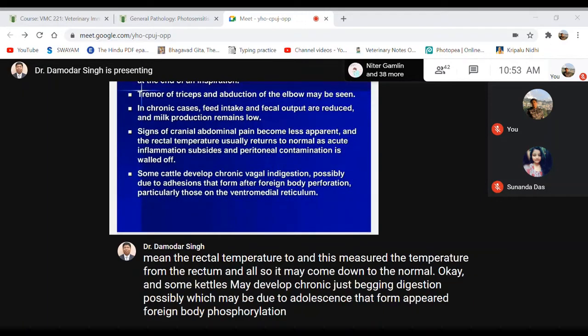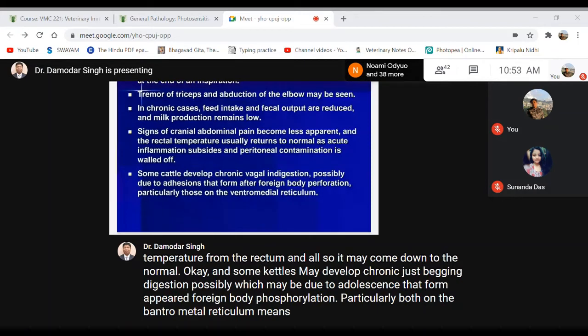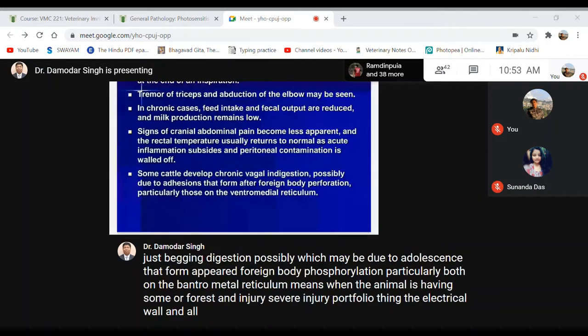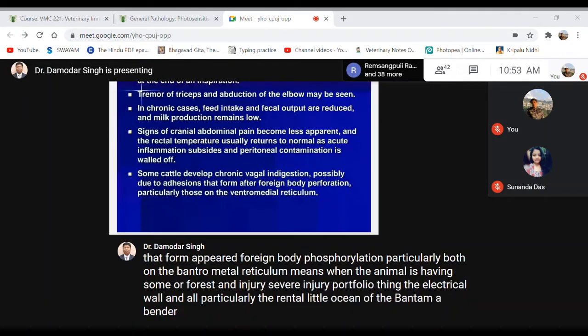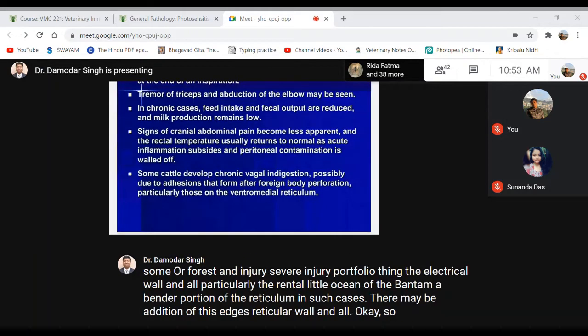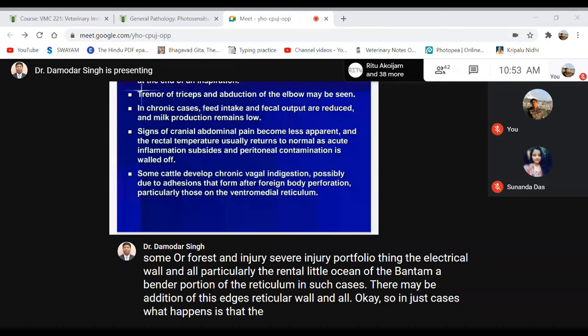When the animal has a severe perforating injury of the reticular wall, particularly the middle of the ventral portion of the reticulum, there may be adhesion of the reticular wall. In such cases, the animal may have a problem of chronic vagal indigestion, meaning it may not digest the food material properly.